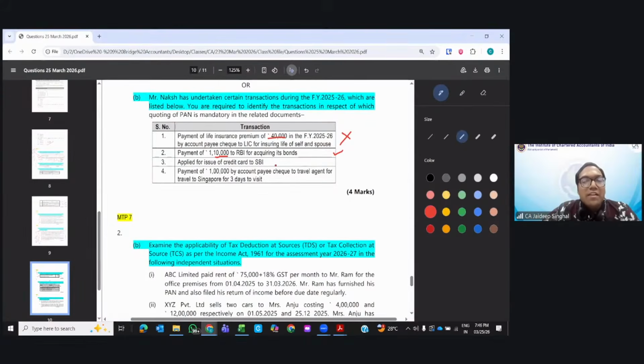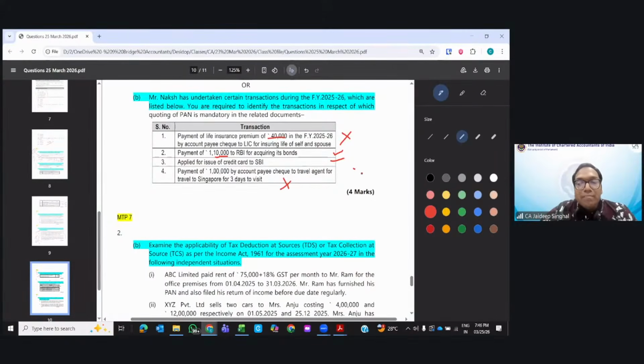Issuance of credit card. If you are applying for issuance of a credit card, whether you are required to give the PAN number? Yes, always. Then payment of 1 lakh by account payee cheque to a travel agent for a 3 days visit to Singapore. The answer is no.